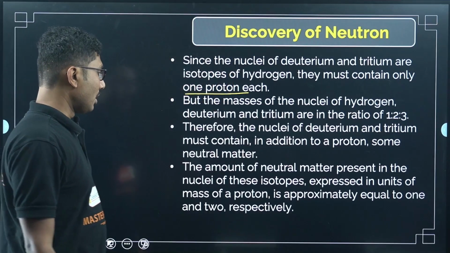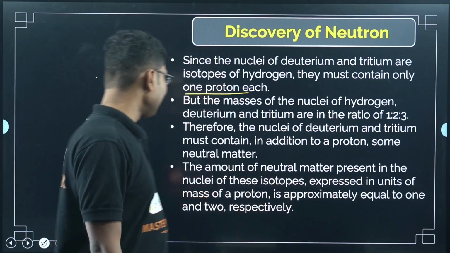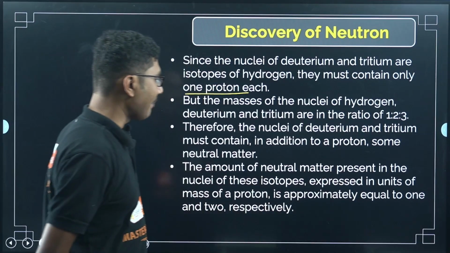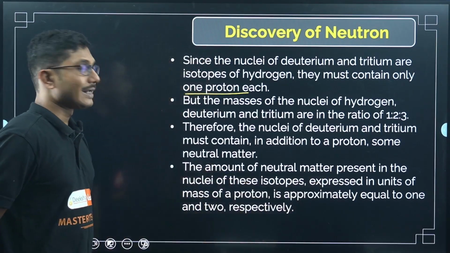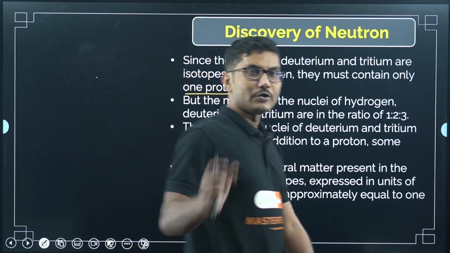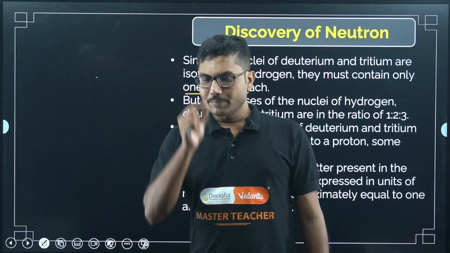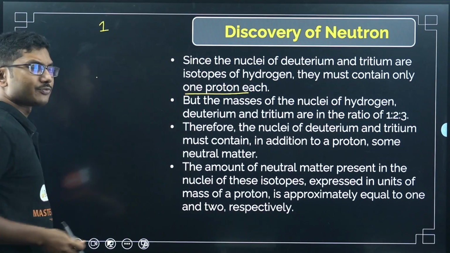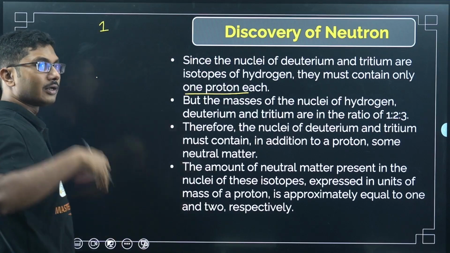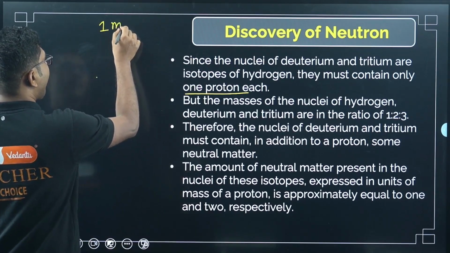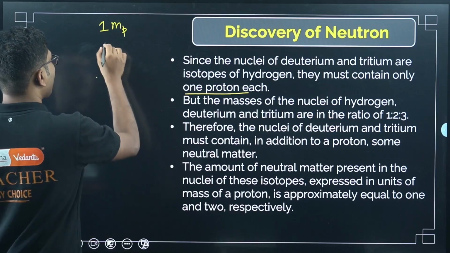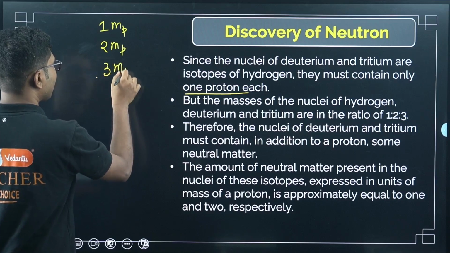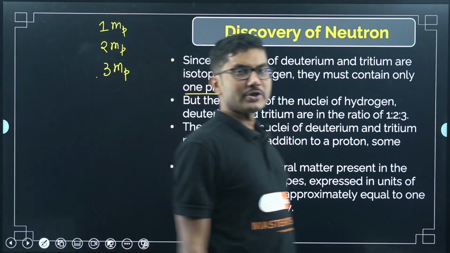Now the amount of neutral matter present in the nuclei of these isotopes, expressed in units of mass of proton, is approximately equal to 1 and 2 respectively. So what is the meaning of that? If you consider the mass of proton to be 1, for normal hydrogen the mass was found to be 1. For deuterium it is found to be 2 times the mass of proton, and for tritium it is 3 times the mass of proton, right? So these are the common observations that we have made.